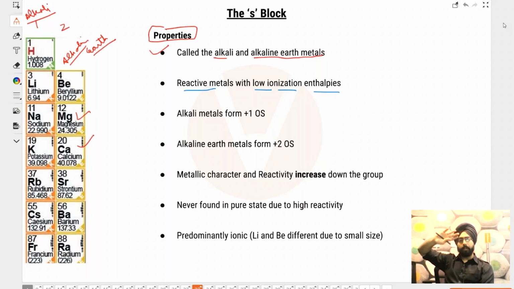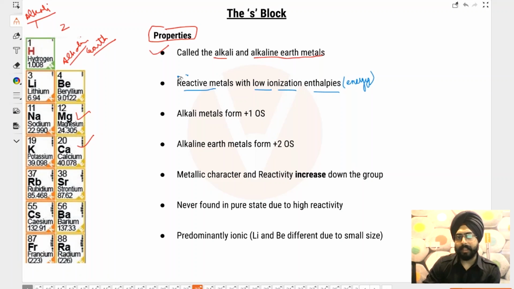So it is very easy to remove their electron. You don't have to give a lot of energy. Enthalpy means energy. So you don't have to give them a lot of energy in order to take away one electron from them, and hence they are very reactive. So these are reactive metals with low ionization enthalpies. Reactive because they are easily in the mood to lose an electron.